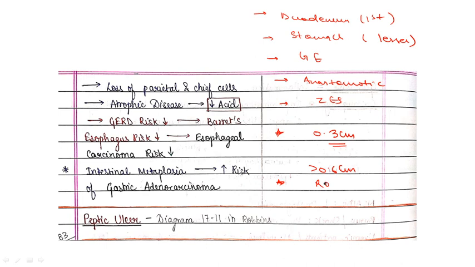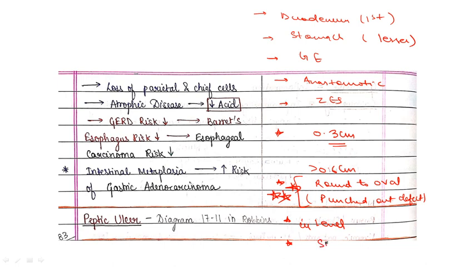And shape is round to oval, and the most important point is that a punched out defect is there. Punched out defect. This is the most important gross finding, that is round to oval and punched out defect. Now coming to the margin. So margin is usually level with surrounding mucosa.